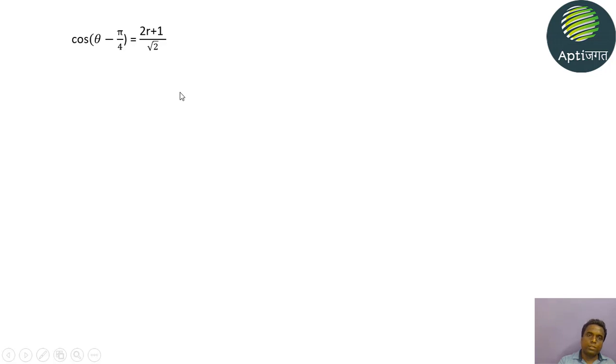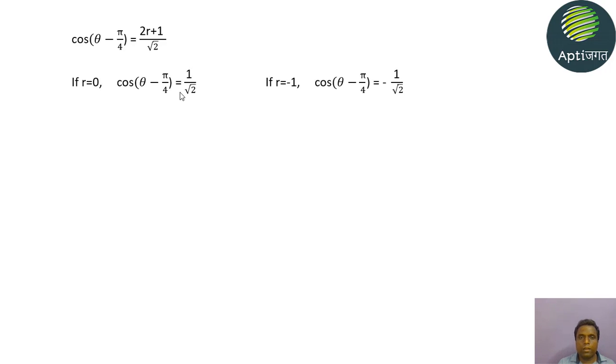Now if we substitute values of r, what do we get? cos(θ − π/4) = 1/√2 if r is 0, and if r is −1, we get −1/2. Same left hand side, but the right hand sides are different.